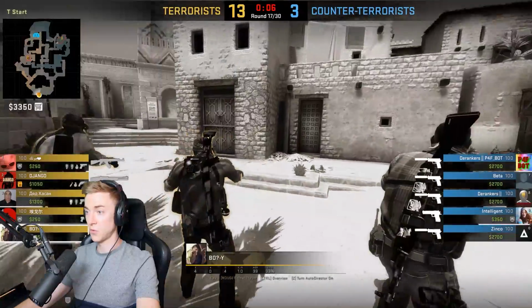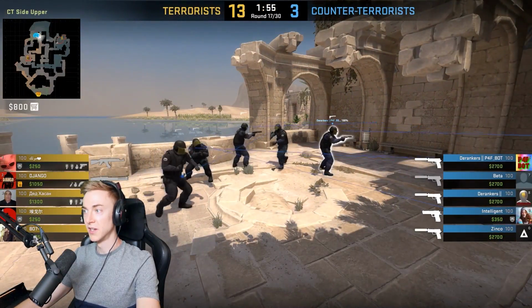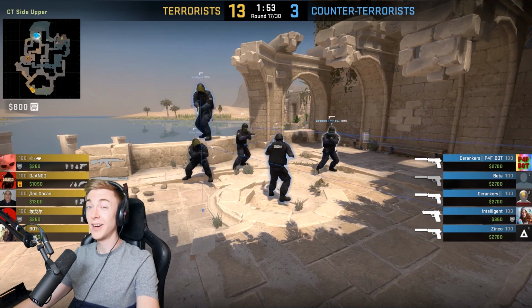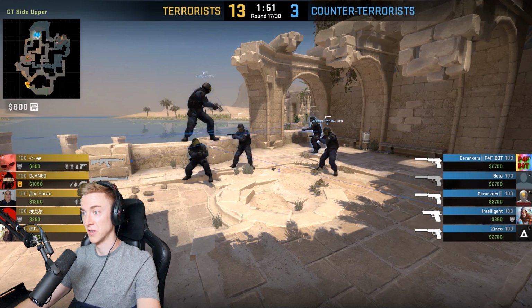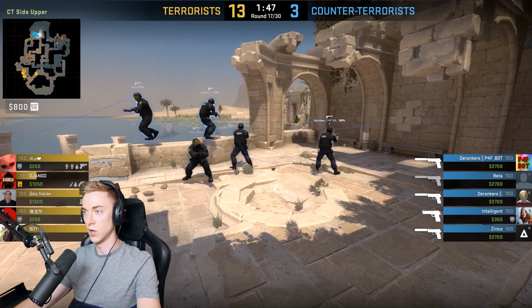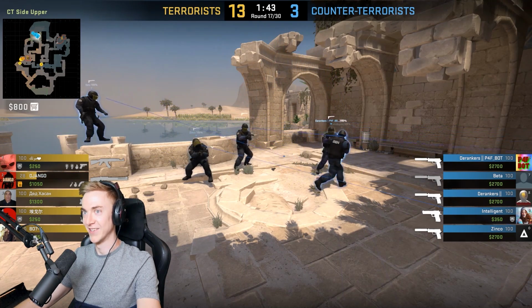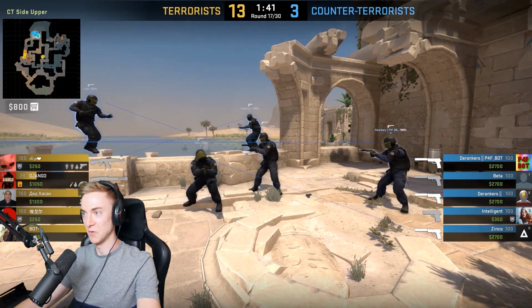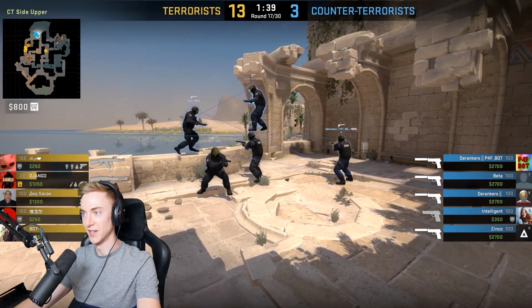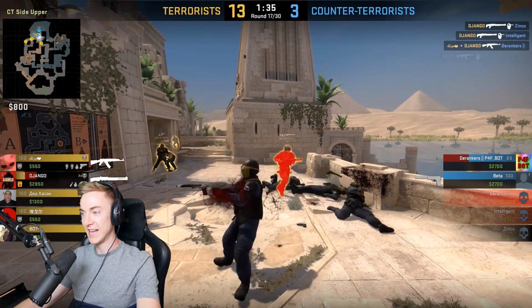Score is 13 for 3. It looks like the D rankers are still at it, just sitting in spawn, doing absolutely nothing. I think they need grief bans for this, to be honest. I'm very interested to see when we actually launch into our Overwatch who it's going to pick from this game to be looking at, because I think it's going to be one of these people just spinning around doing absolutely nothing. But here we have the terrorists arriving and taking them all out.